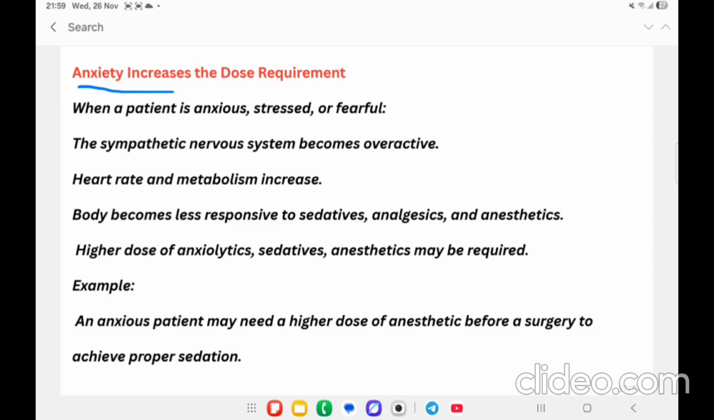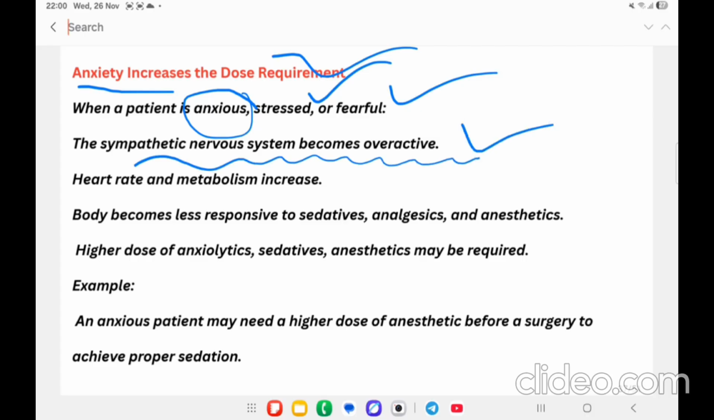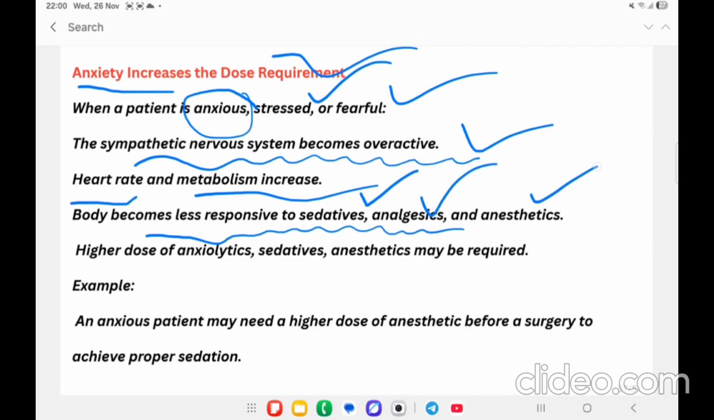Anxiety increases the dose requirement. When the patient is in an anxious, stressed or fearful condition, the sympathetic nervous system is more active or overactive. Because of that, there is an increased heart rate and metabolism also increases. Then the body becomes less responsive towards drugs, that is sedatives, analgesics and anesthetics. Then a higher dose of these drugs may be required to produce the desired therapeutic effect.